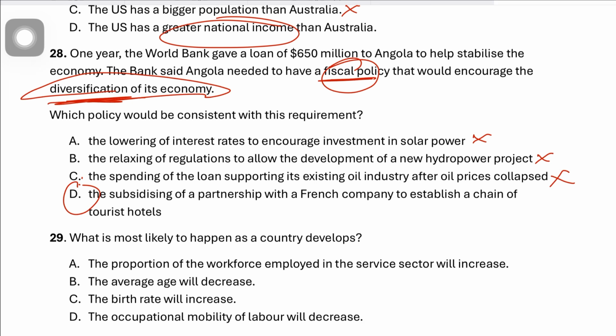And D is correct because the key phrase here is diversification. So diversification of Angola means expanding into other sectors instead of relying on one sector. So subsidizing tourist hotels supports the tourism sector. Subsidy is a government spending which is part of fiscal policy. This creates new sources of output and incomes and export revenues outside of one particular dependent industry of Angola. So it's a fiscal policy because subsidy involves government spending. So D is the correct answer for question 28.